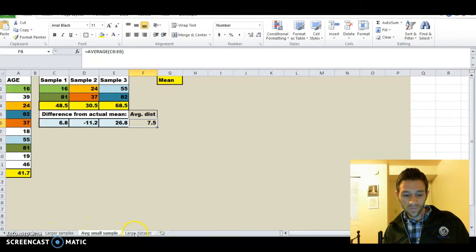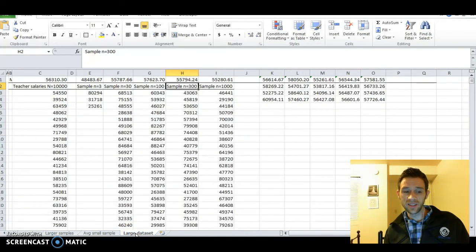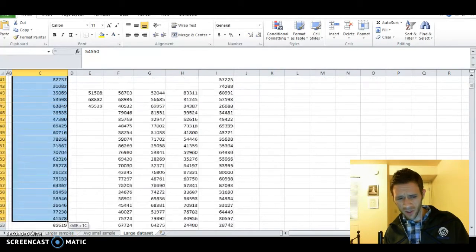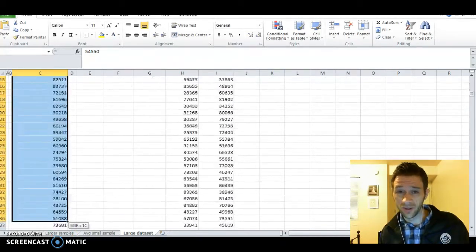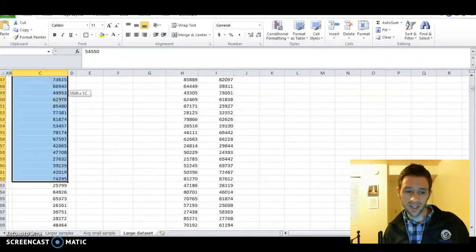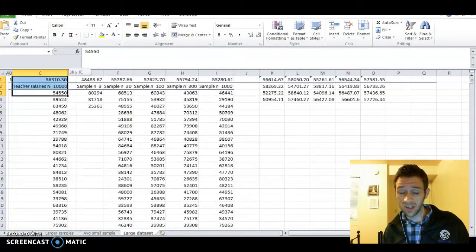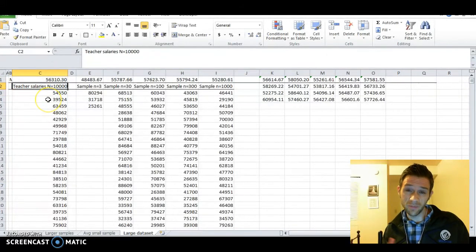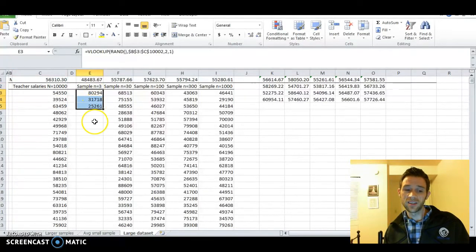So let's see this in practice a little bit. Here's a data set of 10,000 teacher salaries. It just keeps going and going and going. And I simulated this. It didn't come from real data, but let's pretend we have this population, that on this side, this is our population of 10,000 teachers. And we want to know about every single one of them. But we don't have the money to do a sample this big. We don't have the time. We don't have the staff. So we can take a sample of size 3.